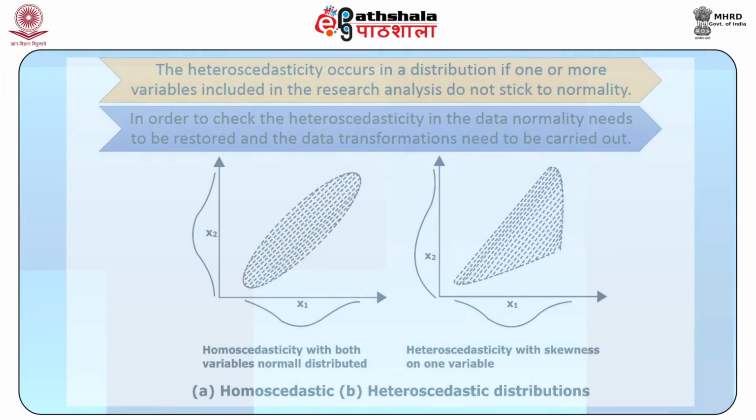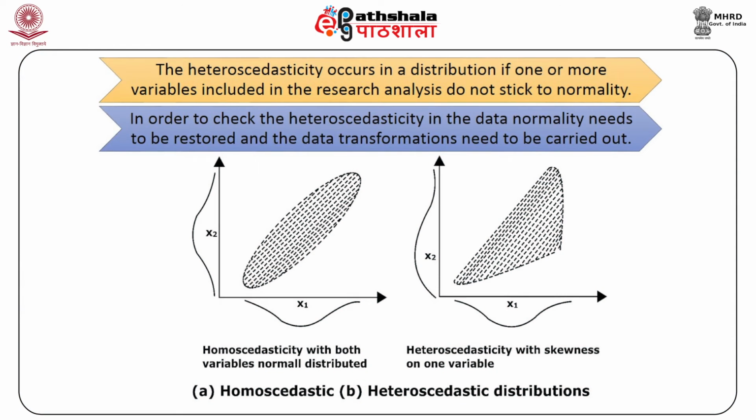Homoscedasticity and normality are two closely related concepts, as if two variables are normally distributed, they show the same degree of scatter throughout the distributions. The scatter plot of homoscedastic distributions would be elliptical, whereas the heteroscedastic distributions would show conical patterns of data points. The figure shows the two types of distributions.